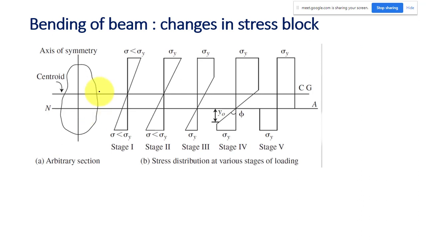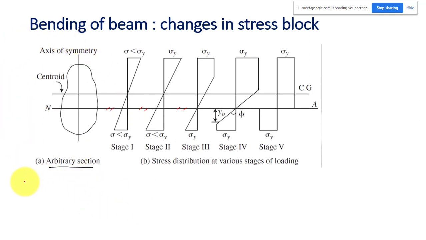Let us take an arbitrary cross section. Whatever the cross section shape is, it doesn't matter. For the time being, assume this line is not there in this diagram, as I could not make the animation more. We will see different stages.